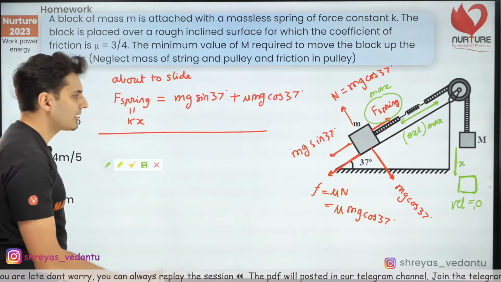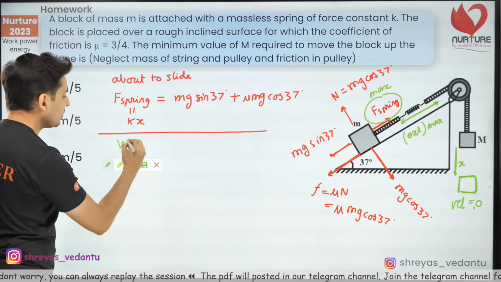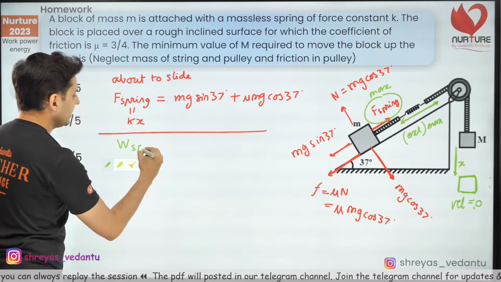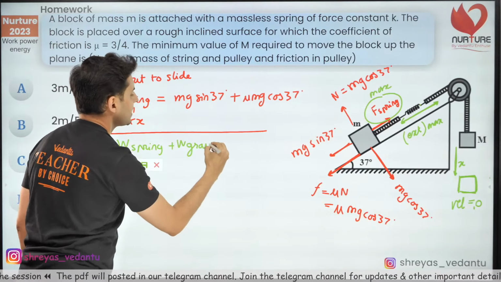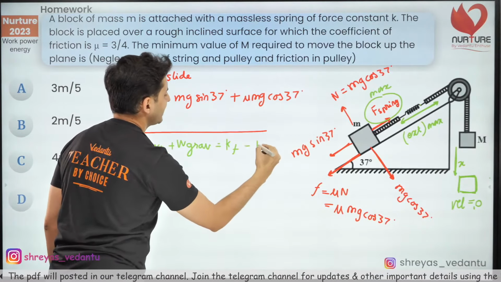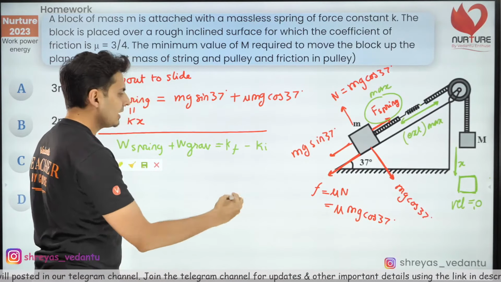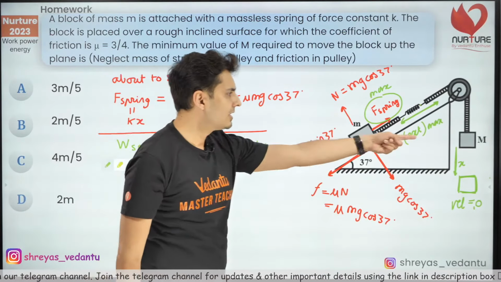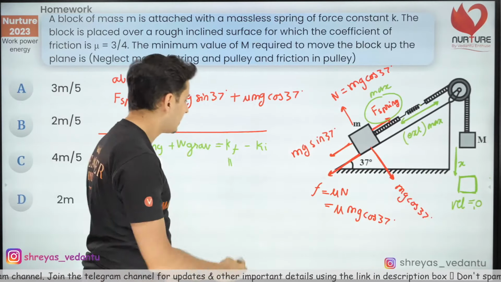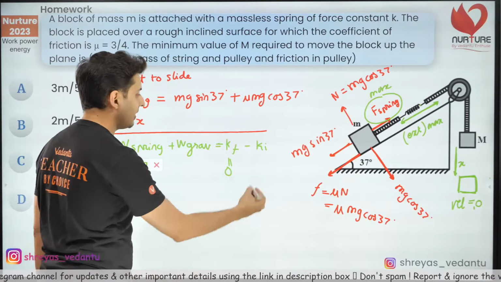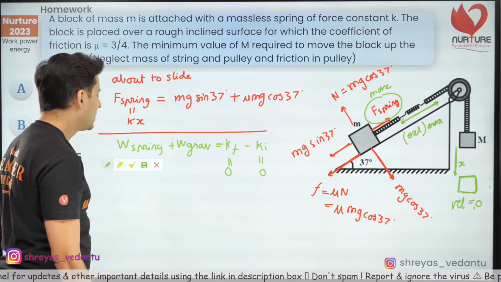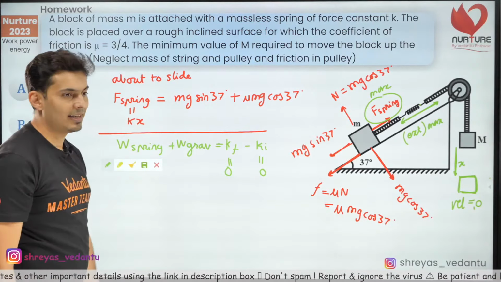So I think you should use the work kinetic energy theorem, guys. So work done by the spring over here plus the work done by gravity will be final minus initial kinetic energy. Can you guys guess what's the final kinetic energy? Because it just stops over here, obviously it is 0, and it just starts from here, that means the initial kinetic energy is also 0. Now you solve this and you're going to get the answer.